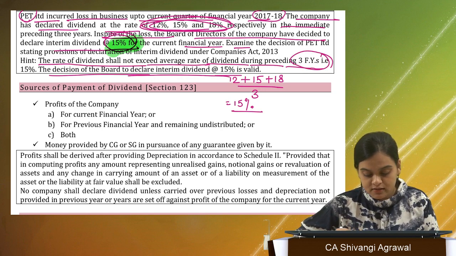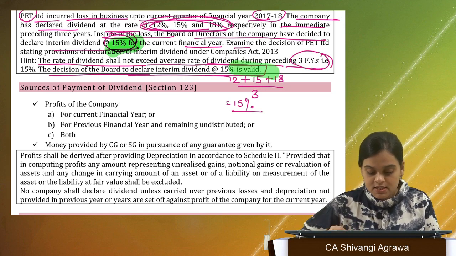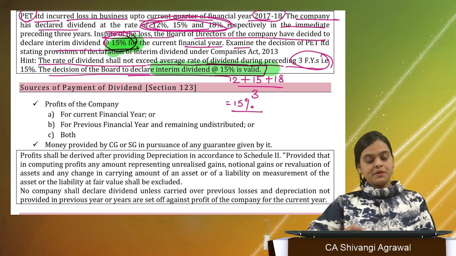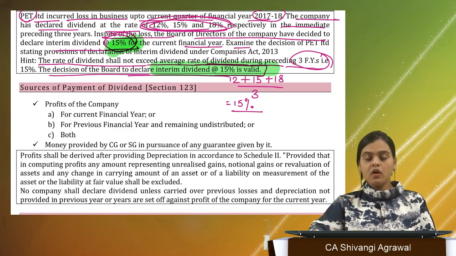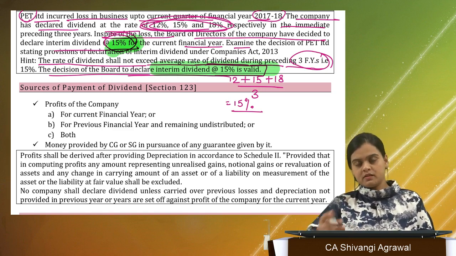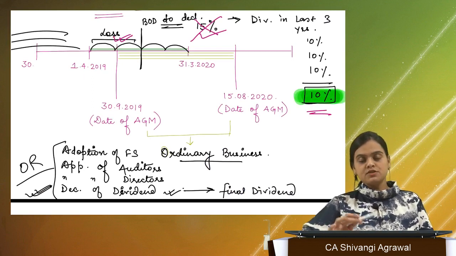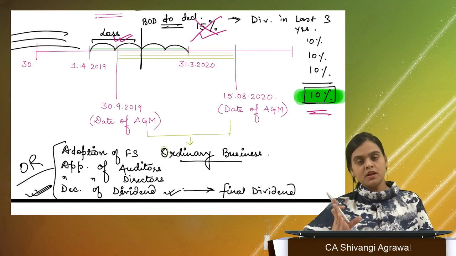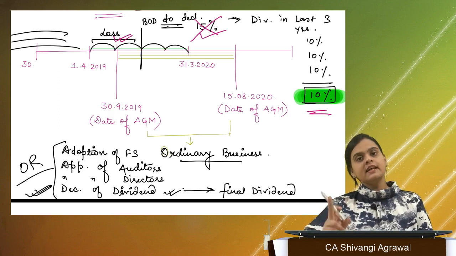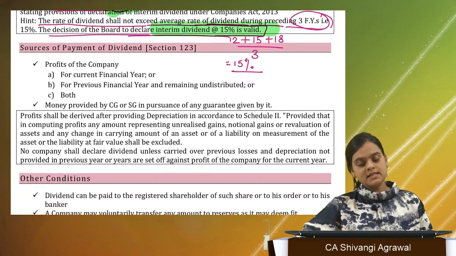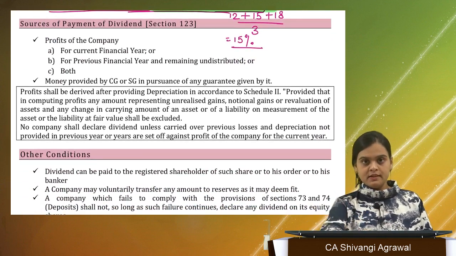The decision of the board to declare interim dividend is valid because it is well within the limit. You could not have declared more than 15%. Till 15% you can declare. In case of loss in the immediately preceding quarters, the rate of interim dividend cannot exceed the average of 3 years of dividend. I hope this is absolutely clear, right?